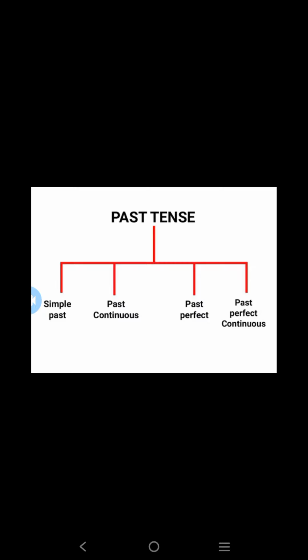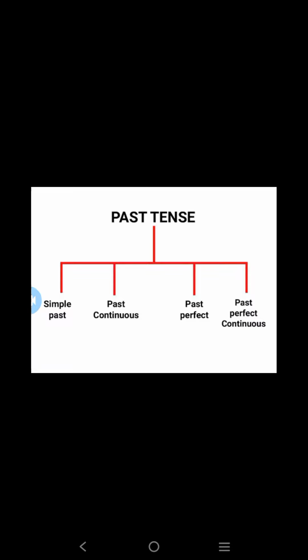Now can you read by seeing this? What are the four types of past tense? Yeah, simple past tense, past continuous tense, past perfect tense and past perfect continuous tense. So have you understood the types of present tense and past tense?